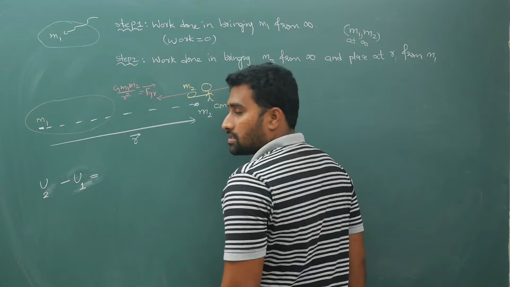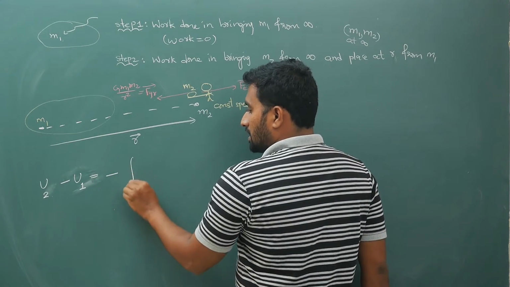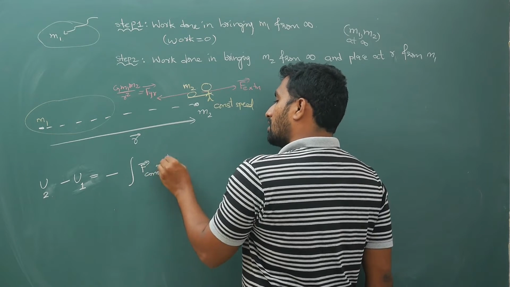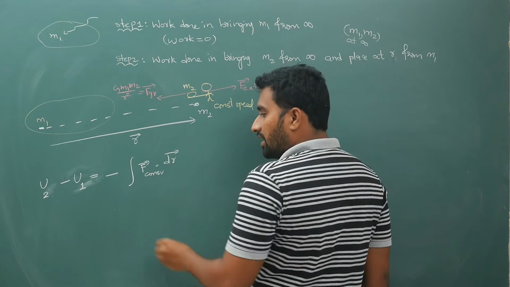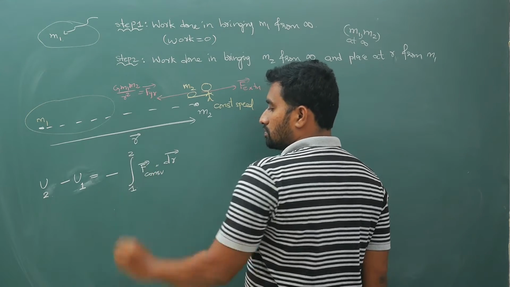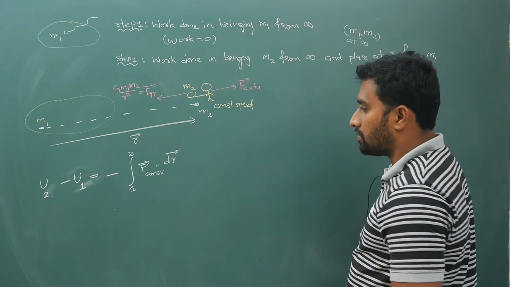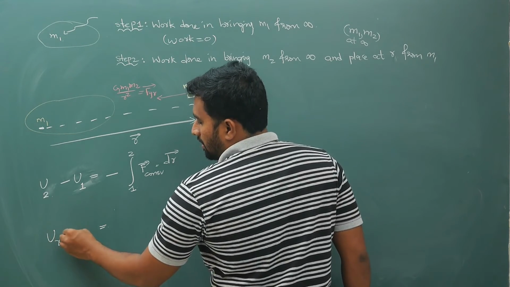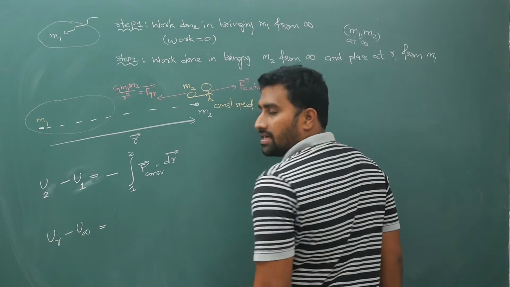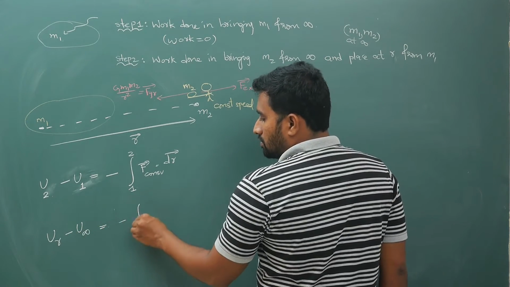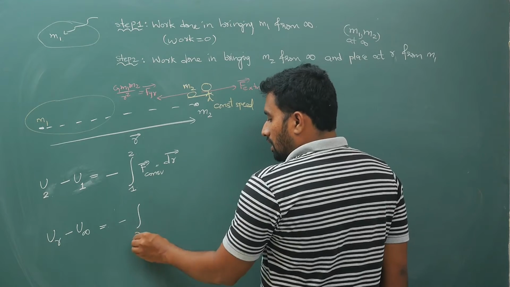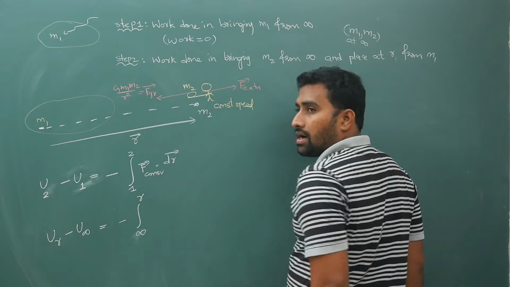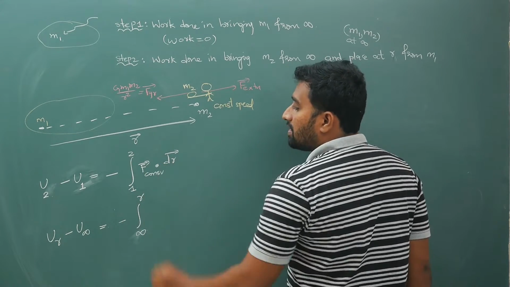U2 minus U1 is minus the integral of F conservative dot dr bar from 1 to 2, if you are talking of conservative force. So that will give you U at position R minus U at infinity is equal to minus the integral from infinity to R. Now be very careful.